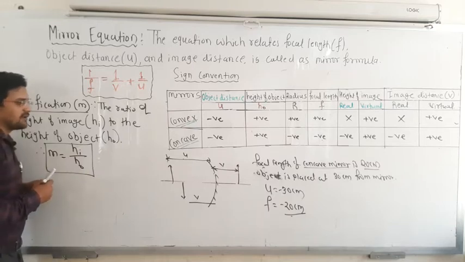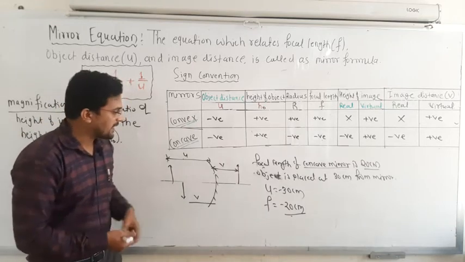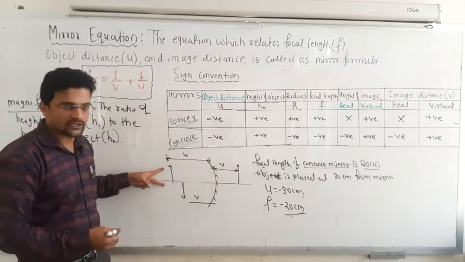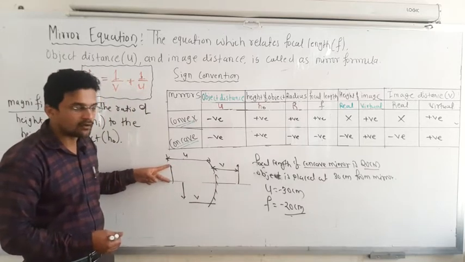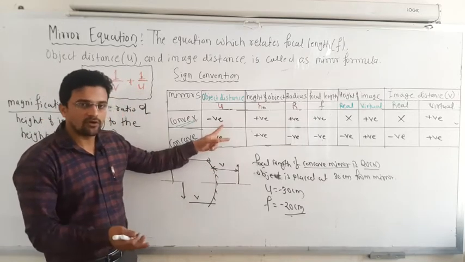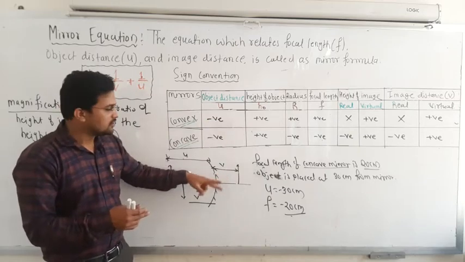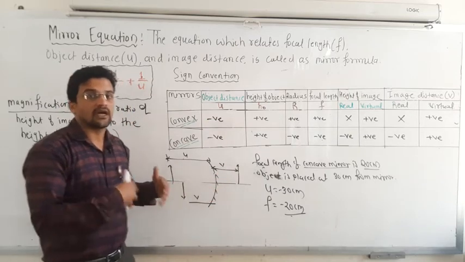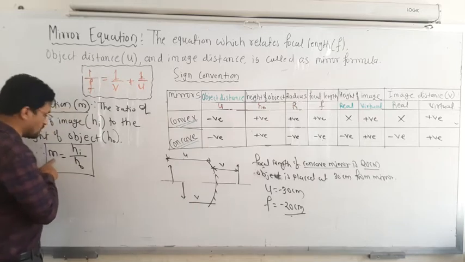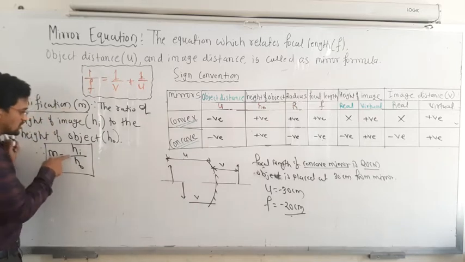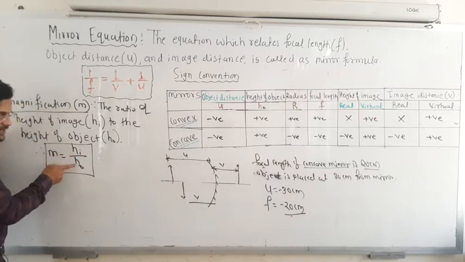Okay. So magnified means what? How much the image is magnified compared to the object. If you have an object of 2 centimeter, sometimes the image will be larger or maybe demagnified. So how much is it magnified? What is the height of that particular image? It can be calculated by using the magnification formula. So this is the magnification in terms of height of the image and height of the object.